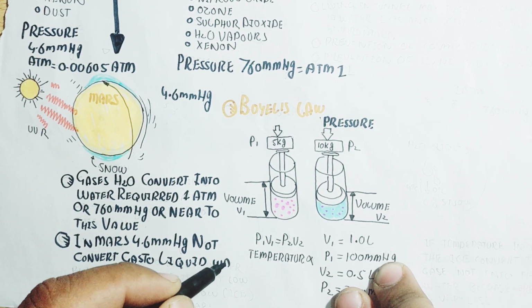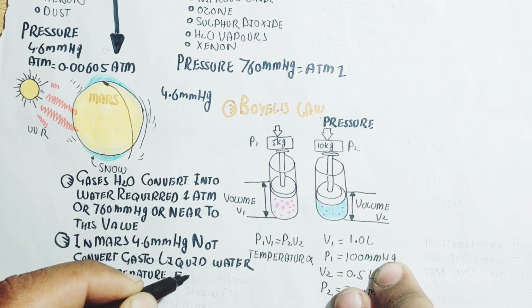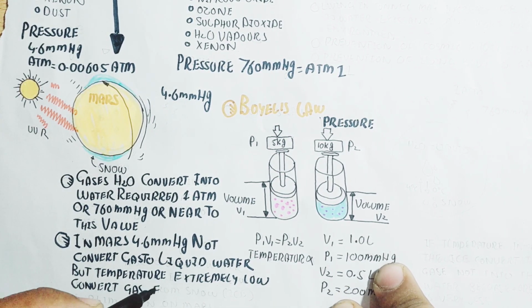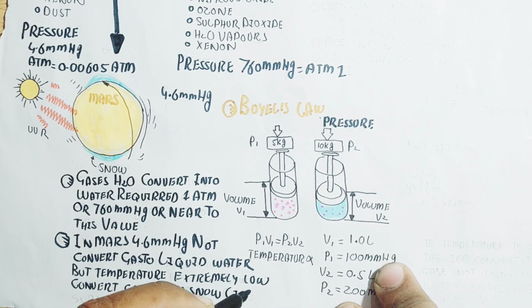On Mars, 4.6 millimeters of mercury does not convert gas to liquid water, and the temperature is extremely low. So the gas ultimately converts into ice but not into liquid.